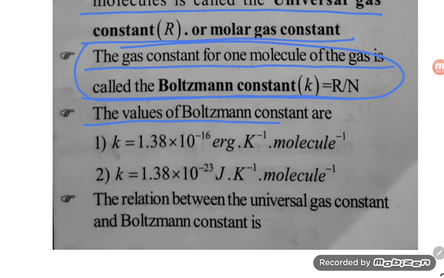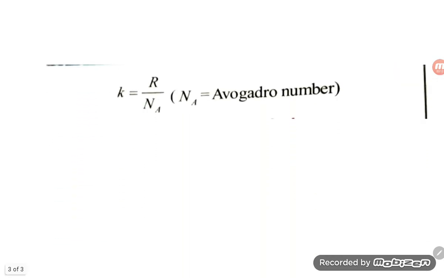The value of the Boltzmann constant is k equal to 1.38 into 10 power minus 16 erg per Kelvin per molecule, or k equal to 1.38 into 10 power minus 23 joule per Kelvin per molecule. The relation between the universal gas constant and the Boltzmann constant is k is equal to R by Na, where Na is the Avogadro number.